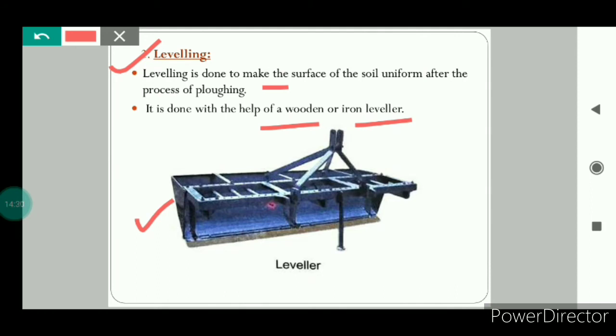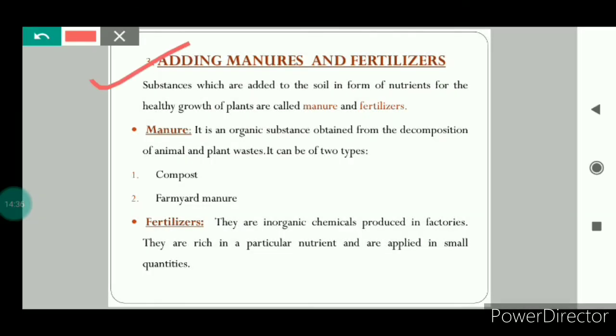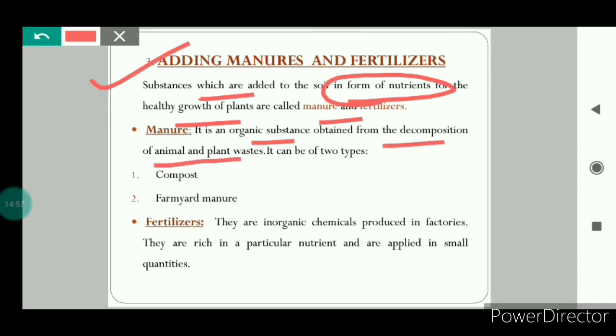Now after understanding leveling, let's move on to the next step, that is adding manures and fertilizers. Now, what are manures and fertilizers? The substances which are added to the soil in the form of nutrients for healthy growth of plants are called manures and fertilizers. What is manure? It is an organic substance that is obtained from the decomposition of animal and plant wastes.